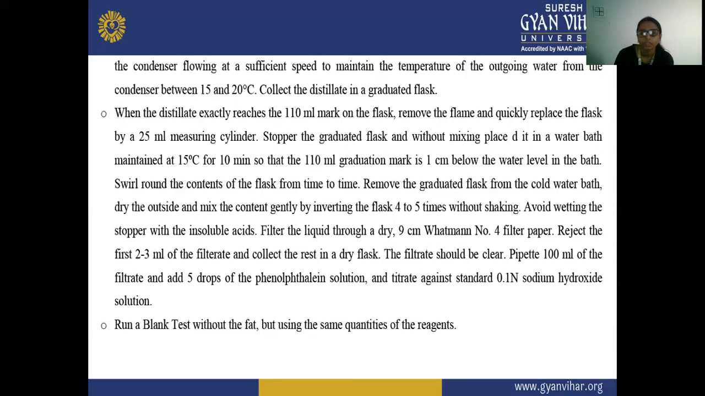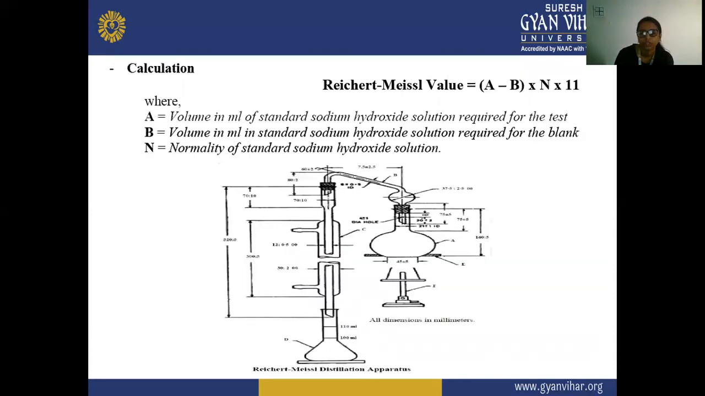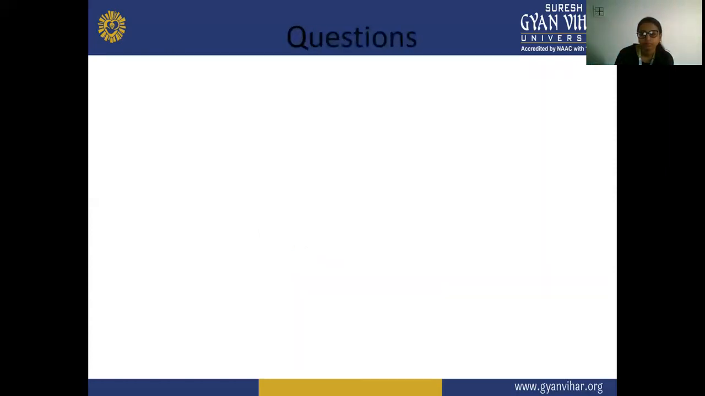And we have to keep the water running in the condenser. After that, we distill until it reaches exactly the 110 ml mark on the flask, then remove it and quickly replace the flask with a 25 ml measuring cylinder. Then we filter the liquid through 9 centimeter Whatman paper number 4, add the phenolphthalein solution, and titrate it with 0.1 N sodium hydroxide solution. We also run a blank test without fat, using the same quantity of the reagents. This is the Reichert-Meissl apparatus that we have used here.